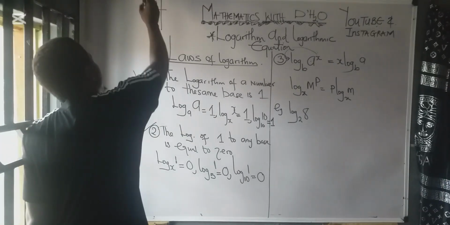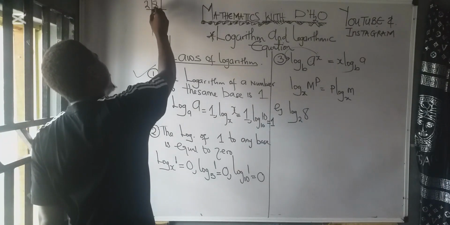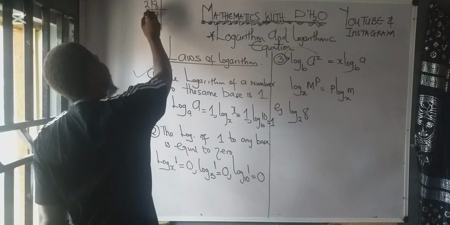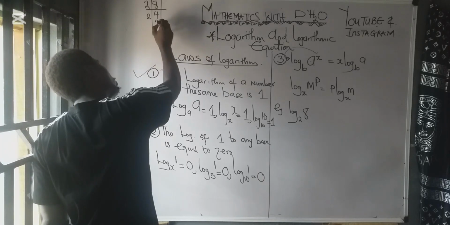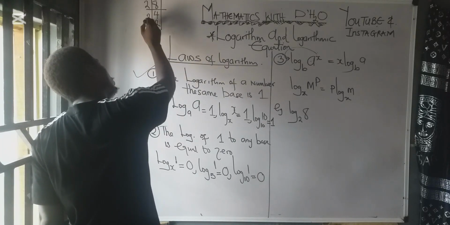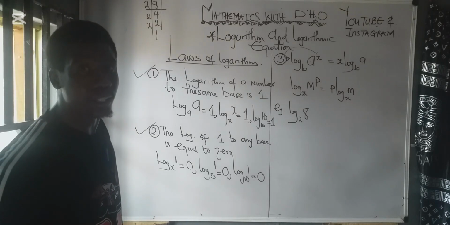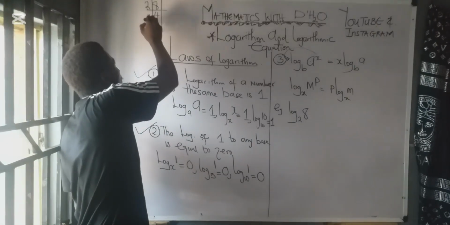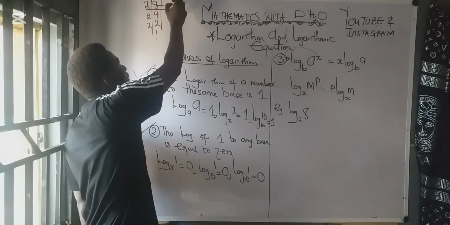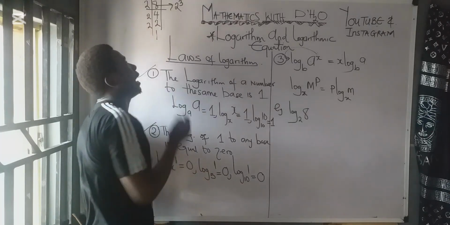Let's say the number is 2. Use 2 to divide 8, you will get 4. Use another 2 to divide this 4, you'll get 2. Use 2 to divide this 2, you'll get 1. So how many 2s did we use to divide this 8? It's 3. See it: 1, 2, 3. That means this 8 is 2 raised to power 3.